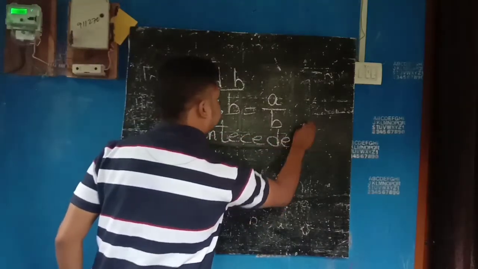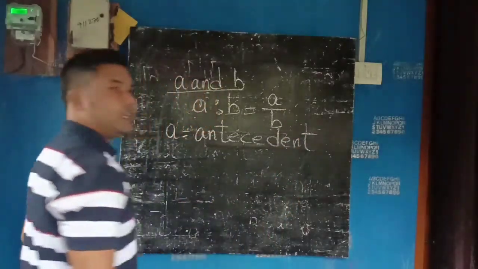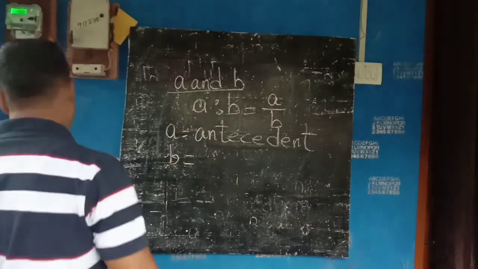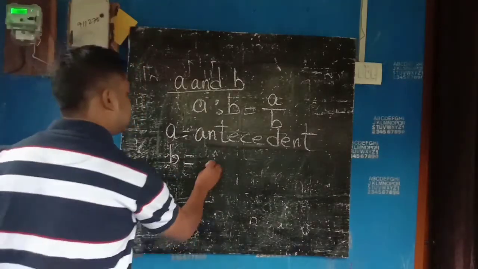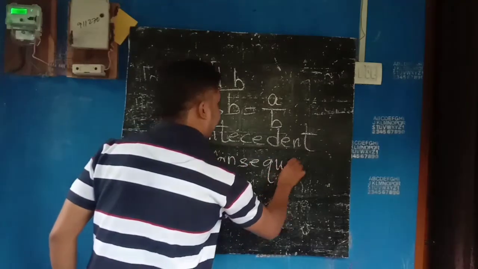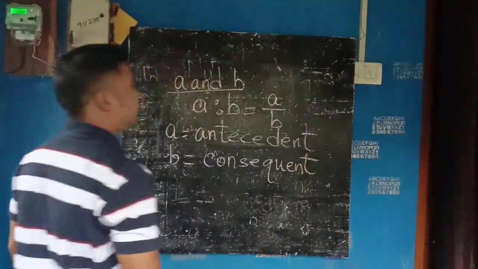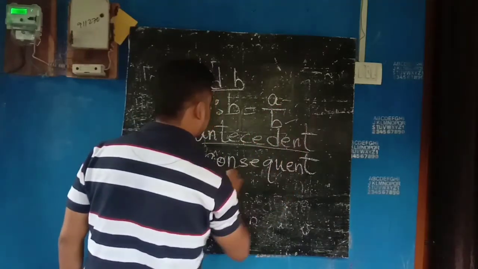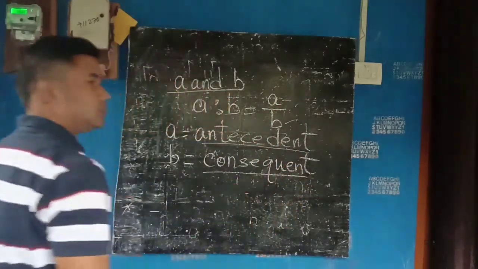Remember this word, antecedent. A is called the antecedent and B is termed the consequent.